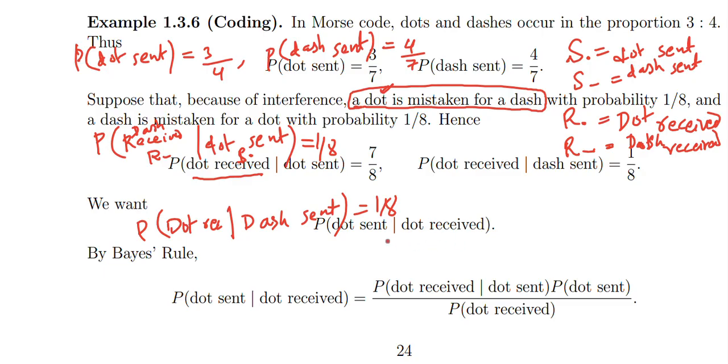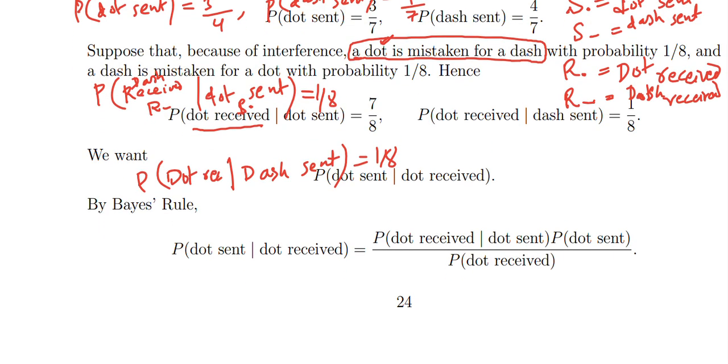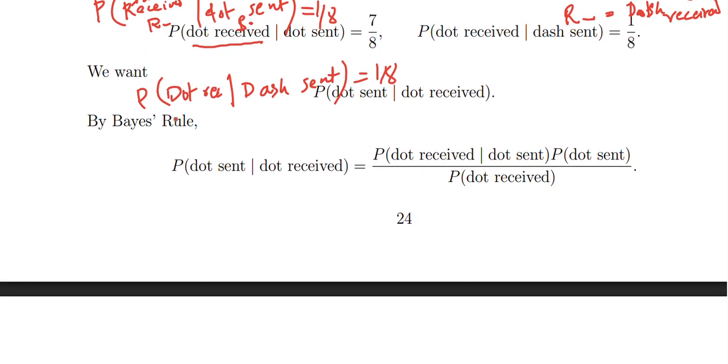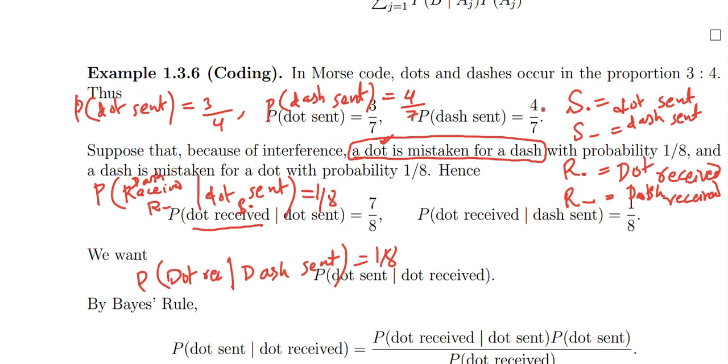So this would be probability of dot sent given dot received. By Bayes rule, we want to find probability of dot sent given dot received. That means probability of dot received given dot sent, times probability of dot sent, divided by probability of dot received. Do we know probability of dot received? No, we don't know.